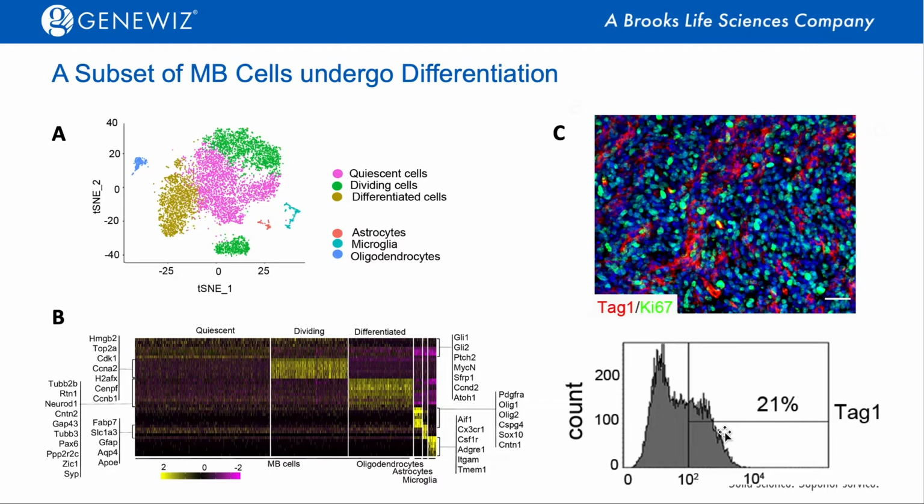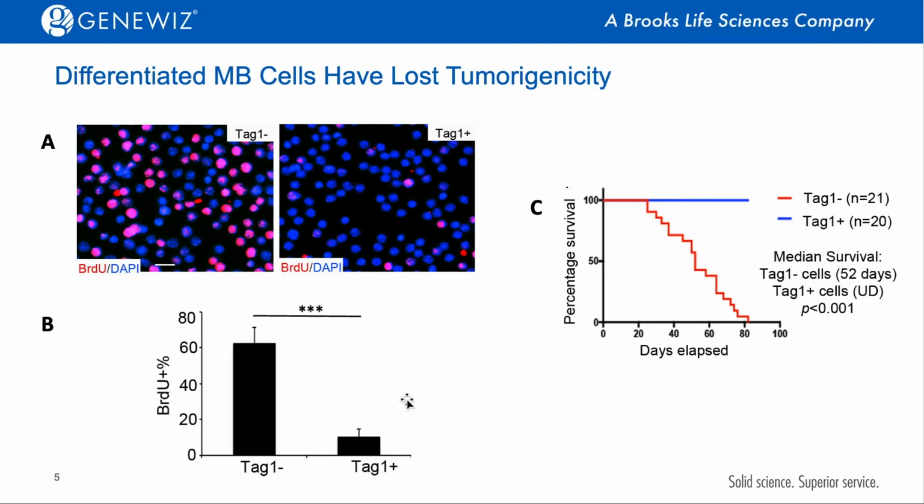As you can see here, this is a histogram showing that the 20% of TAG1 positive cells can be isolated from the tumor tissues. We then plated those differentiated tumor cells in vitro and did a BrdU incorporation assay. As you can see here, by immunostaining, the percentage of BrdU positive cells in the differentiated tumor cells was significantly reduced compared with that among TAG1 negative cells, suggesting that the differentiated tumor cells were not proliferative.